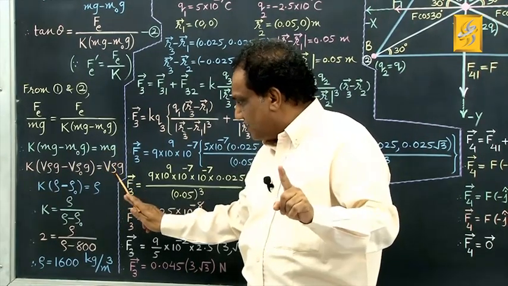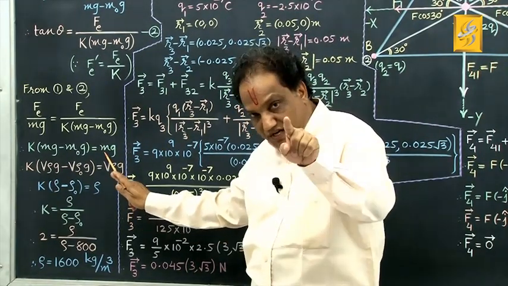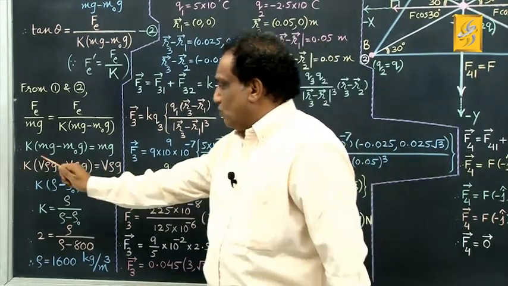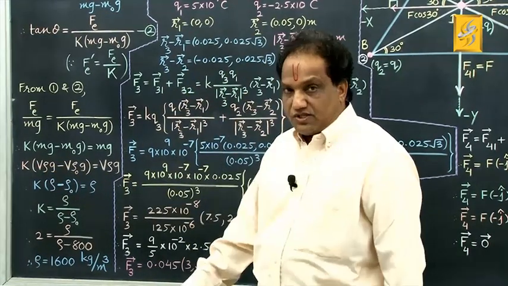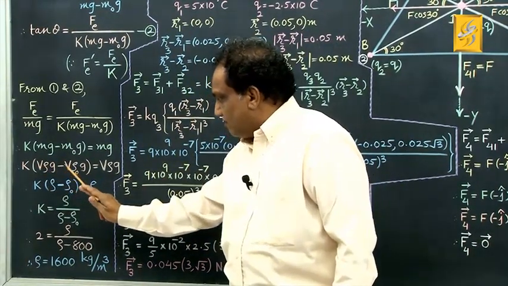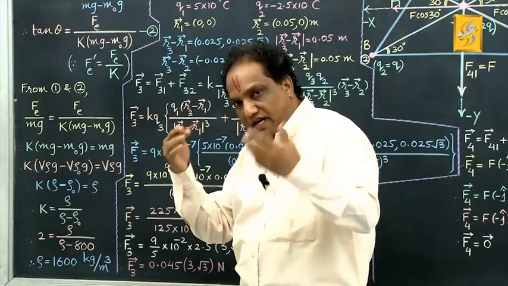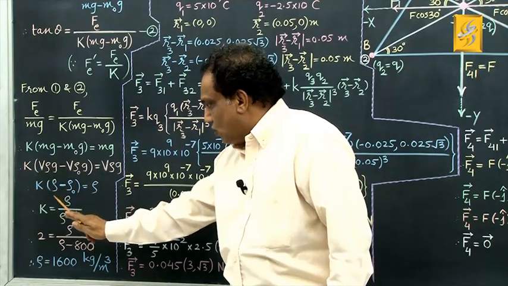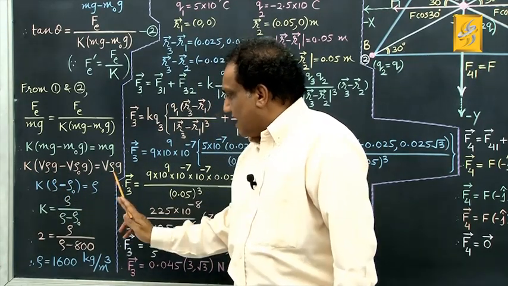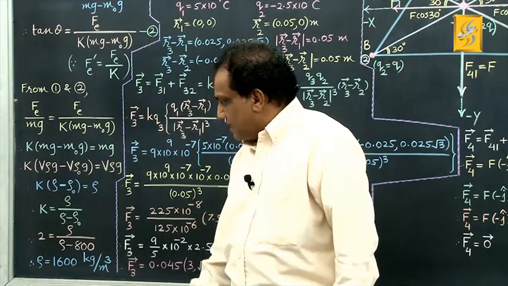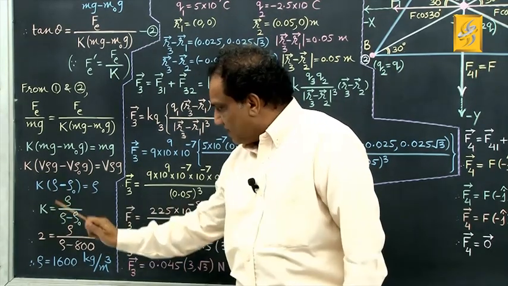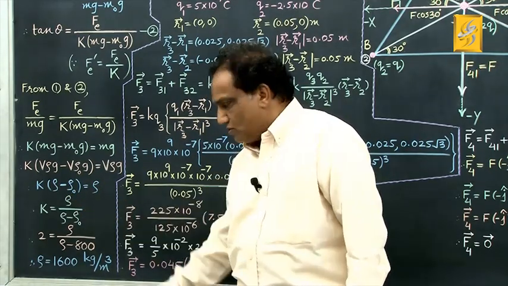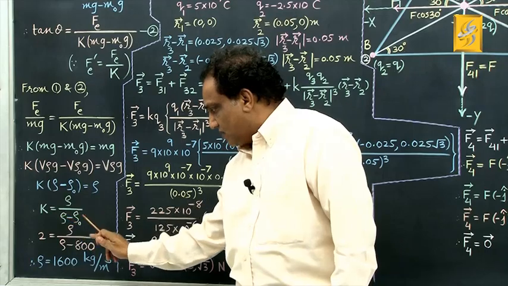Mass is volume into density. But because this is the mass of the sphere, here I am writing rho, which is the density of the sphere. Now throughout the equation, what can you cancel? V into G, V into G, V into G, you can cancel throughout the equation. What is left from here? K into rho minus rho 0 equals rho. Correct? Now find out K. Transfer this part to the denominator: K equals rho upon rho minus rho 0.